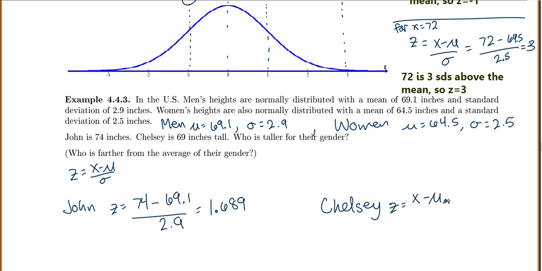Make sure you use the mean for the women. Divide by the standard deviation for the women. So her x value is 69. Her mean is 64.5. And her standard deviation is 2.5. So her z value is 1.8.